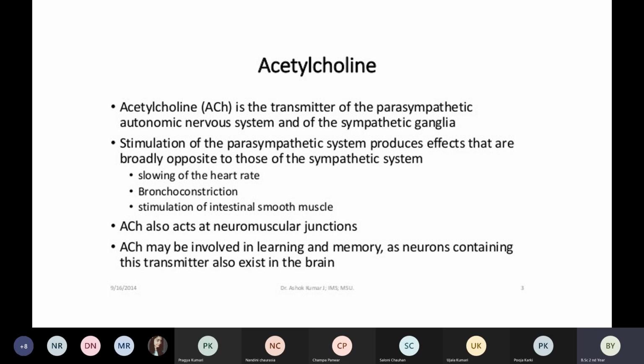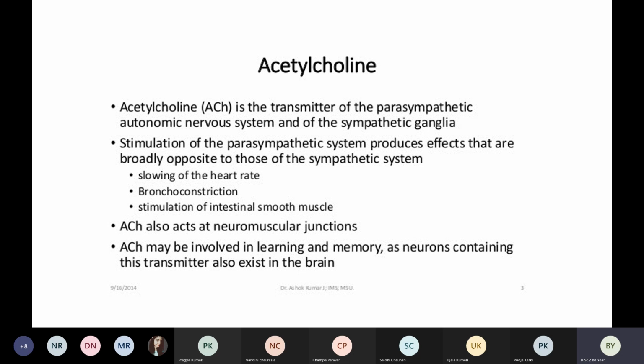Then it also has an important function in the stimulation of intestinal smooth muscles. Acetylcholine also acts at the neuromuscular junction. Like I said, it is present in the junction, the point between the neuron and the muscles. Then acetylcholine may be involved in learning and memory, as neurons containing this transmitter also exist in the brain. So acetylcholine is also responsible for memory.